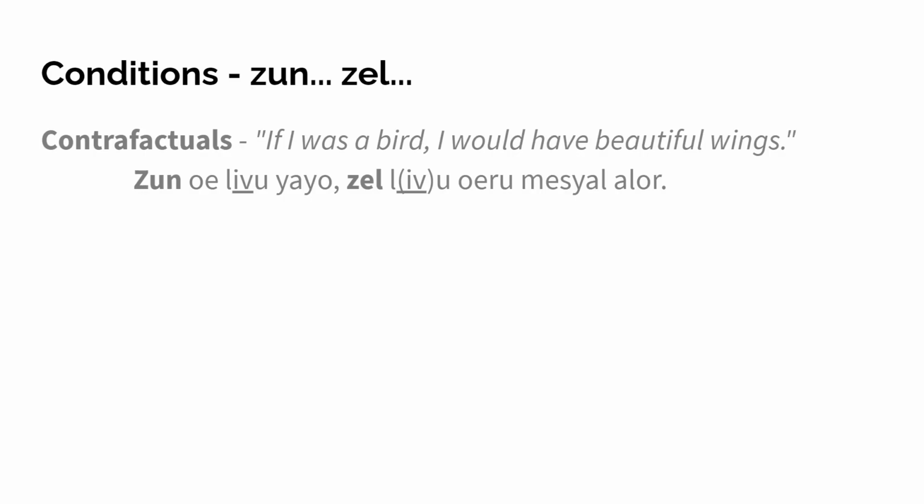The sel cannot be left out. So other than the tsakrr, the sel is always there. And you see we have an if infix in both parts. So we have soon oe livu yayo, sel livu wero mesial alor. But the if infix in the second clause can be left out, but only if both clauses are in the same tense. So in this case, we have just the if infix without any time infix in there. So because of that, I can leave out the if in the second sentence.